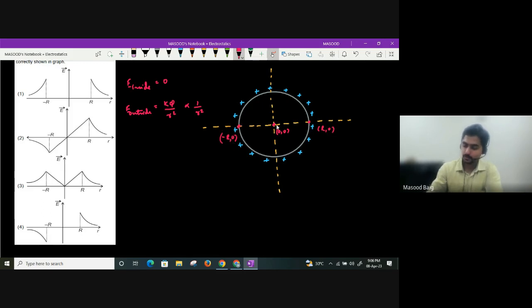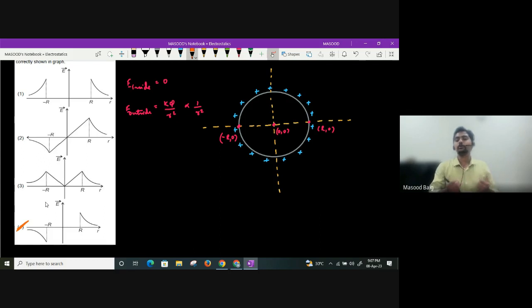Now you see towards the right side. Due to a positive charge, if I'm taking a positively charged conducting solid sphere, field lines will be radially outward. Yes or no? So on this side, the field will be directed towards the positive side. Till here, no field. Above this, it will be directed towards the positive side. In the same manner, till here, no field, and then the field will be directed along the negative side, guys. Towards the positive side it will be positive, towards the negative side it will be negative. So which variation will be correct? The fourth variation will be correct.